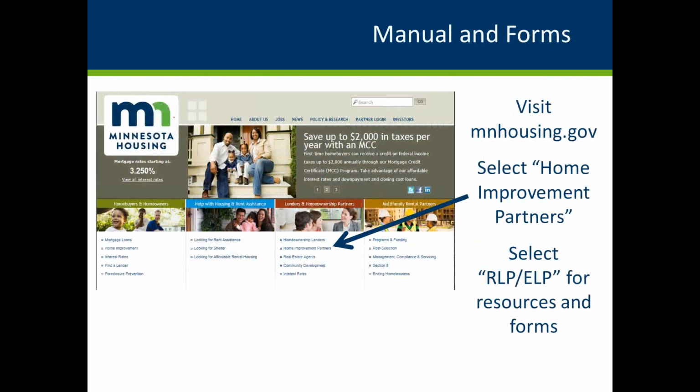You can access the Rehabilitation Loan Program manuals and forms by logging onto our website at mnhousing.gov. Select the link for Home Improvement Partners, then the link RLP-ELP at the top of the screen. All of the documents referenced in this training will be found under RLP Manuals, Forms, and Resources.